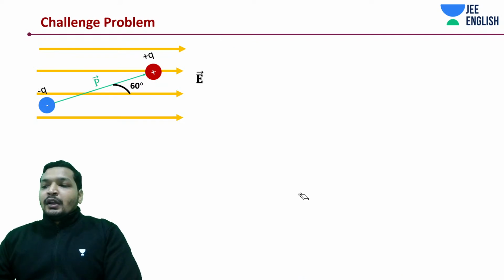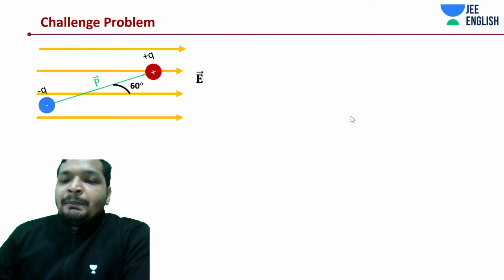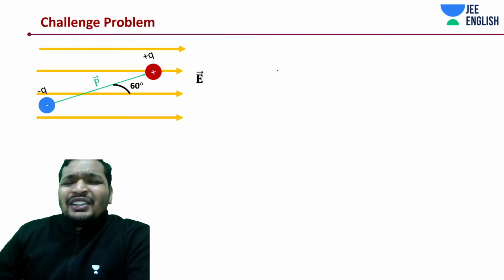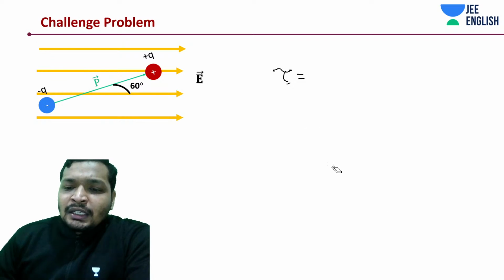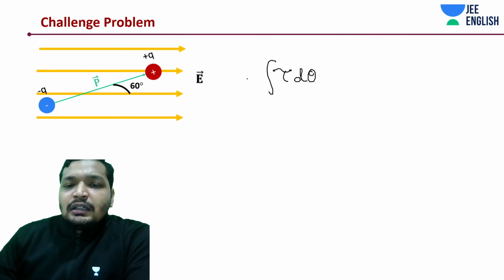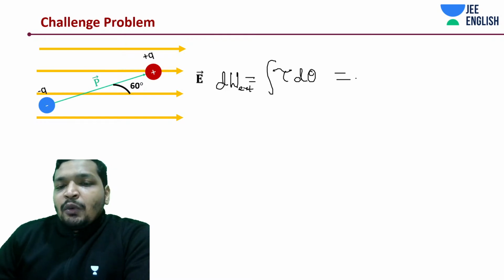Alright. Now comes the final part of this, it's not a derivation, it's a calculation. Whenever given, you should be calculating it like this. Total work done, instead of writing it as dW, I'll write it as tau d theta, d work external. So what is tau, students?